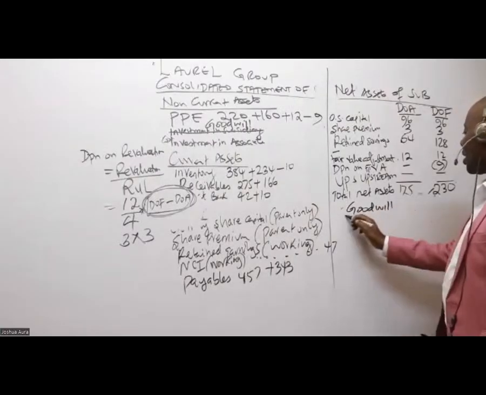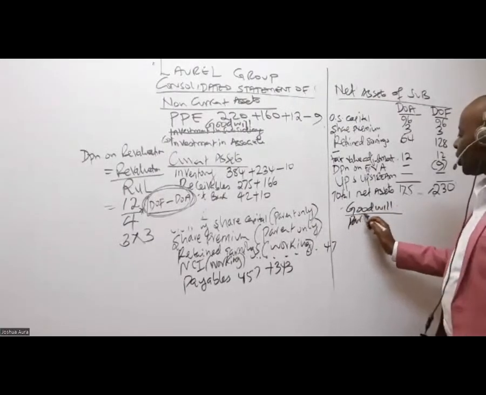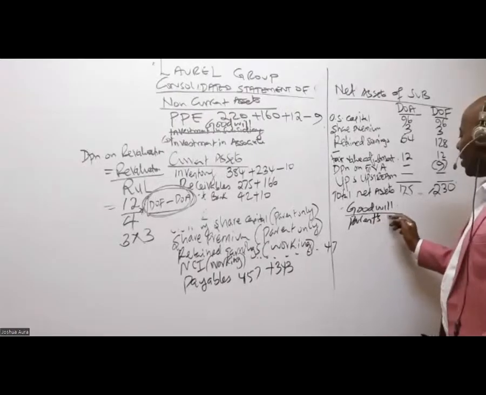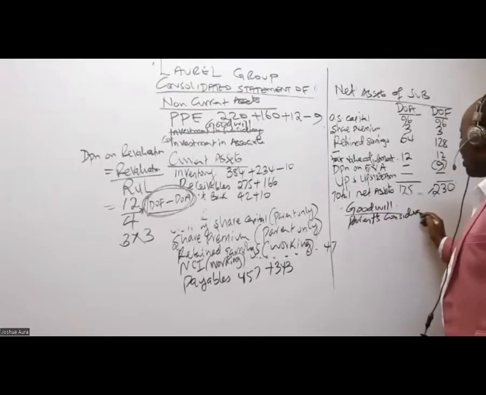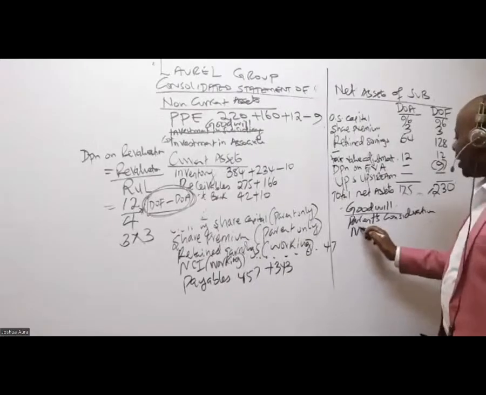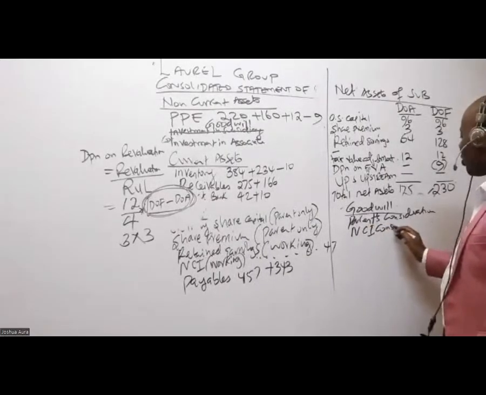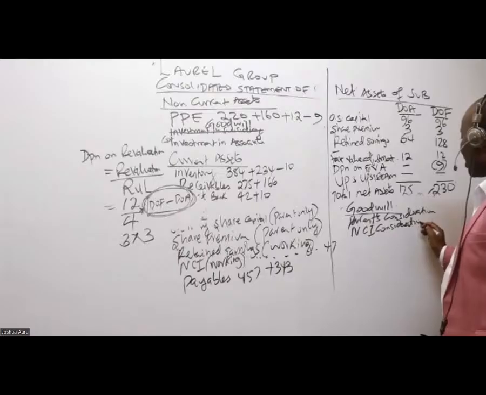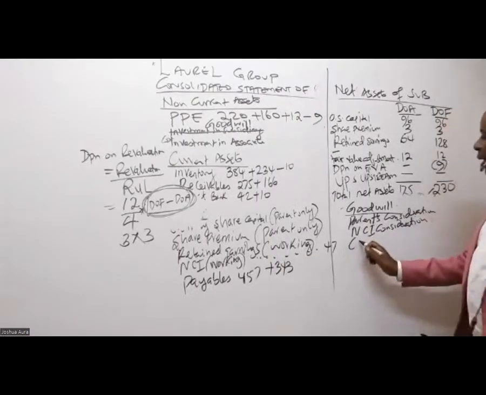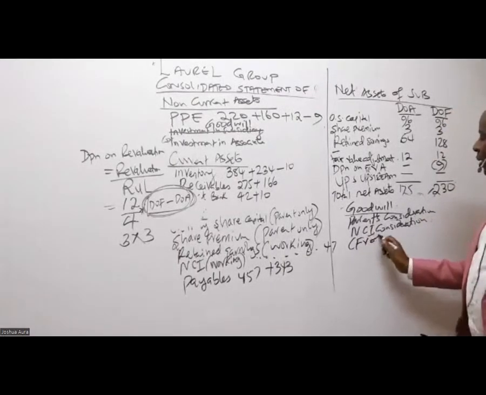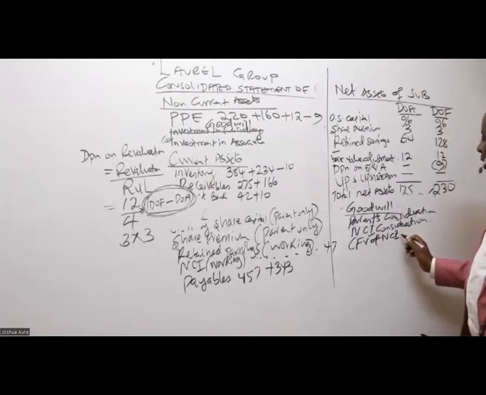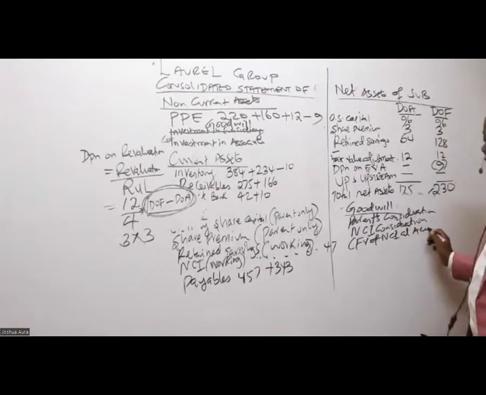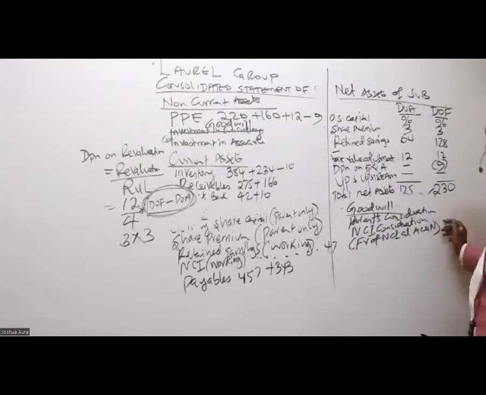Very easy. I look at the parent's consideration. Then I have the NCI's consideration. NCI consideration is the same as fair value of NCI at acquisition. The question that this young girl was asking there, which is 39.